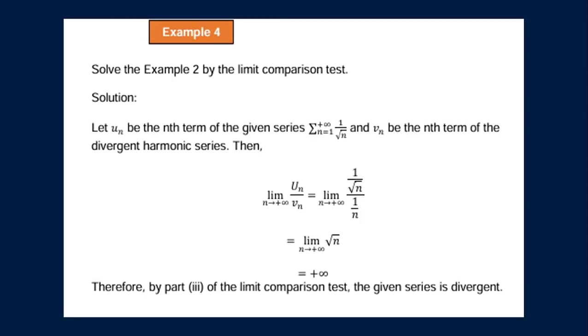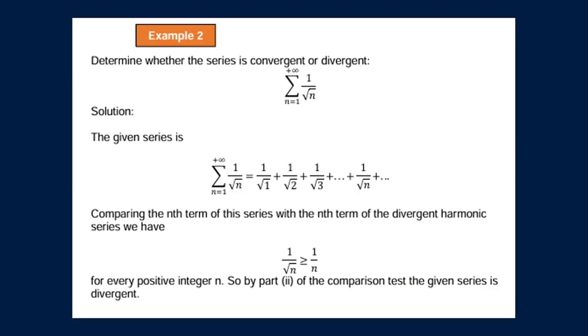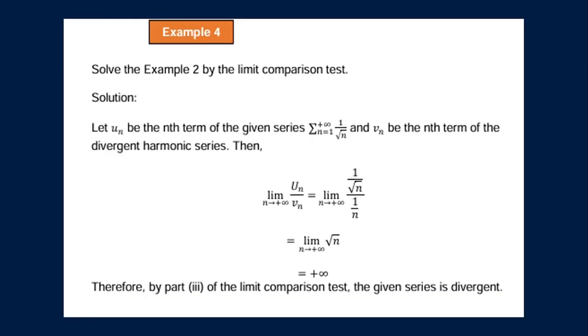For our next example, example 4, we will solve example 2 by the limit comparison test. So this is example 2, the summation of 1 all over square root of n to positive infinity and n is equal to 1. So for the solution, we let u sub n be the nth term of the given series, the summation of 1 all over square root of n to positive infinity and n is equal to 1, and v sub n be the nth term of the divergent harmonic series, and then the limit of u sub n all over v sub n as n approaches positive infinity.